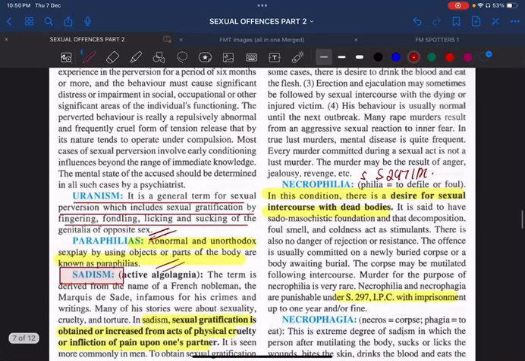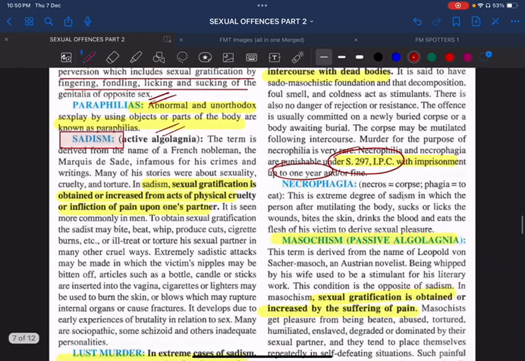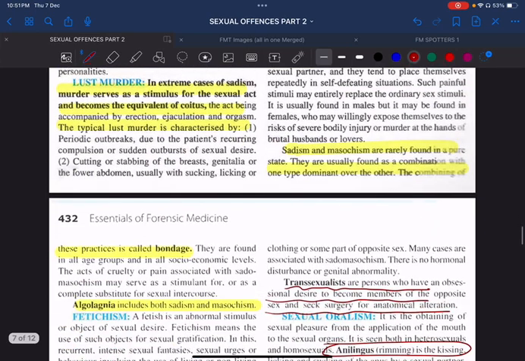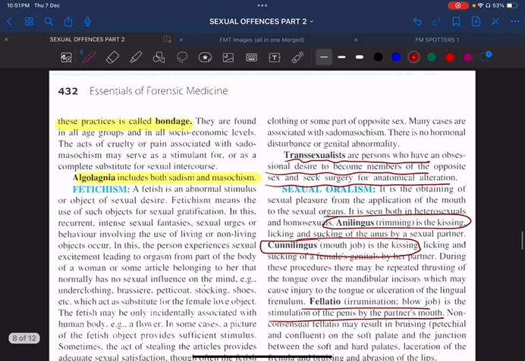And remember, necrophilia means desire for sexual intercourse with the dead bodies, which is punishable under section 297 IPC with imprisonment up to 1 year and fine. What do you mean by necrophagia? Necrophagia means the persons after mutilating the body drink the blood, eat the flesh of the victim to derive sexual pleasure. Masochism, I have already told you. Remember, there is a term called as algolagnia, which includes both sadism and masochism.